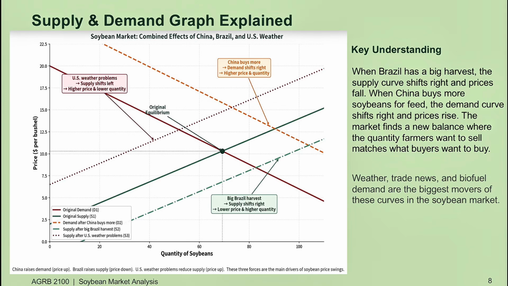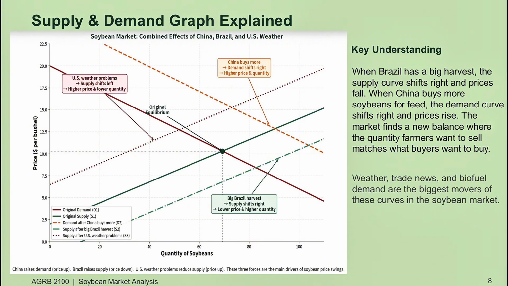The supply and demand graph. This graph shows how the soybean market works in simple terms. The upward sloping green line is supply. Farmers produce more when the price is higher. The downward sloping red line is demand. Buyers want more when the price is lower.